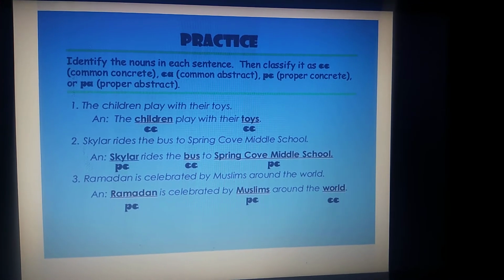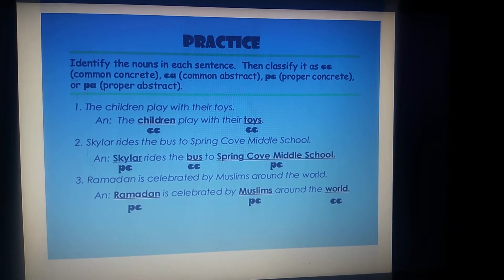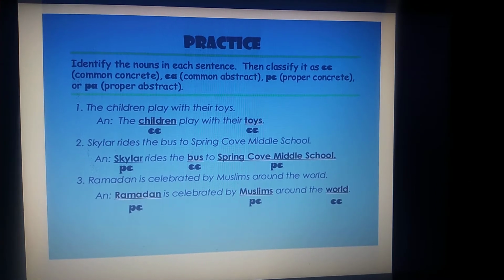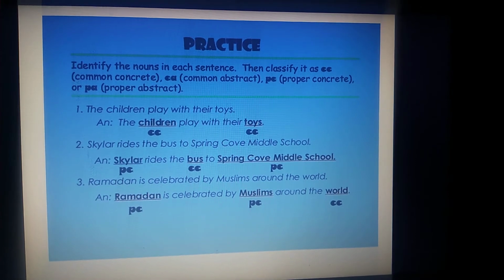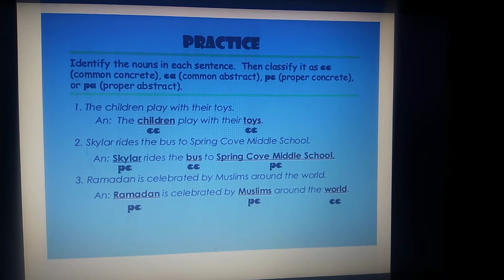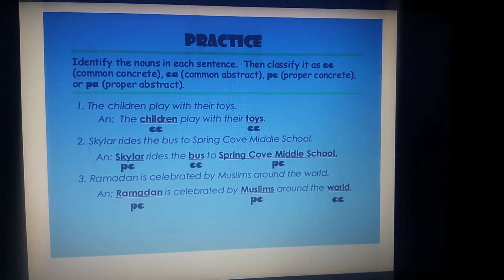Toys. Here no particular toys have been mentioned. Commonly they are speaking about toys. So this is common. And why do we call this concrete? We can see and as well touch toys. So this is concrete. Let us go to the second.